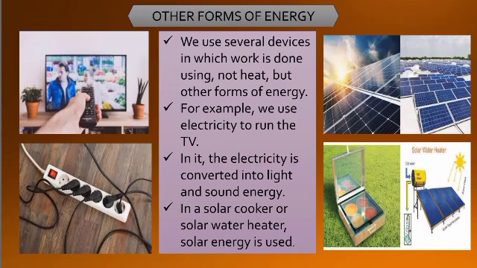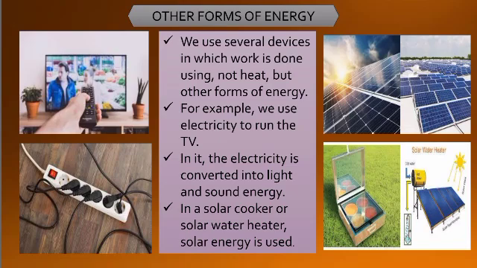This is being used by using solar energy. We know that solar energy is possible with the help of sunlight. Sun is the main source of energy to produce solar energy. Solar panels have been fixed. You can see in the slide how they are there. And with the help of sun's light, different things are possible. That means food is also prepared.